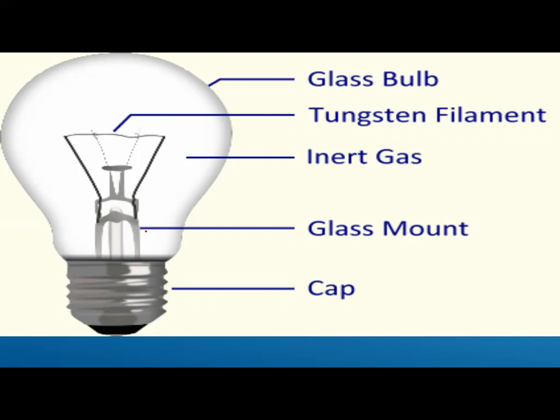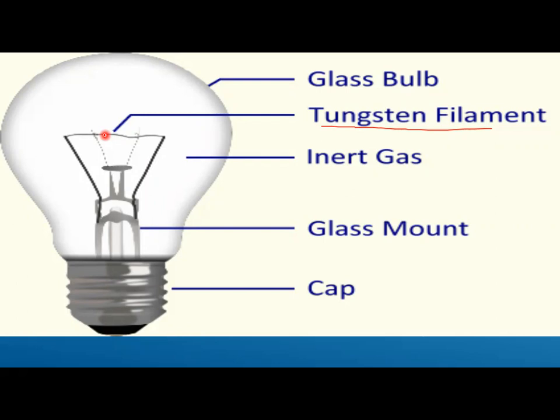Now look here. What you have here is the tungsten filament. As you can see, this one is a tungsten filament. Now what happens when electric current flows through a high resistance? Basically, this is the high resistance wire. When electricity flows through this high resistance wire, called the tungsten filament, it may get very hot. Because it is a high resistance wire, when electric current flows through it, electrical energy will convert into heat energy. That's why it gets so hot.